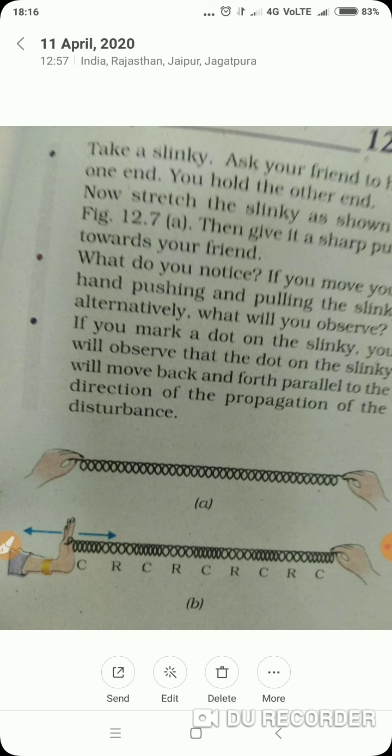So when a vibrating object moves forward, it pushes and compresses the air in front of it and forms a region of high pressure, which is called compression, denoted by C. All right.